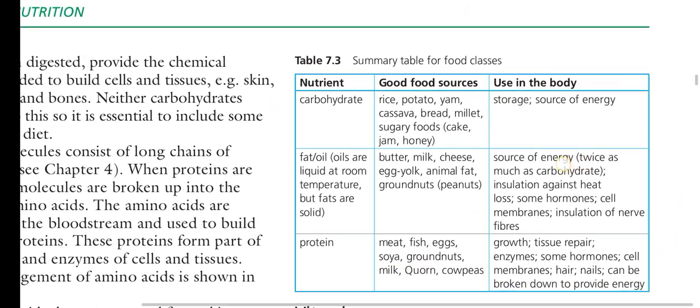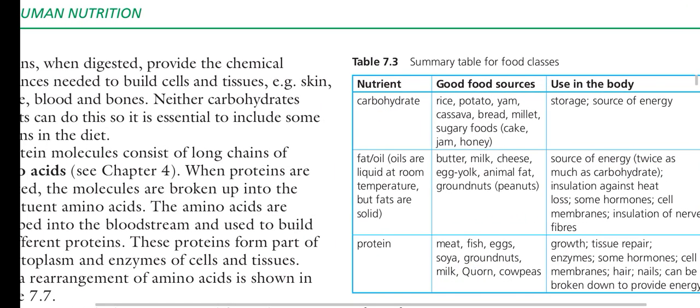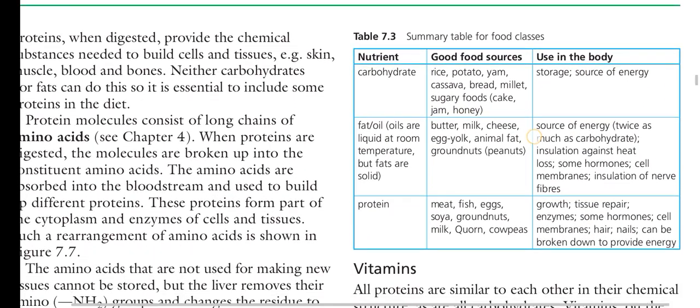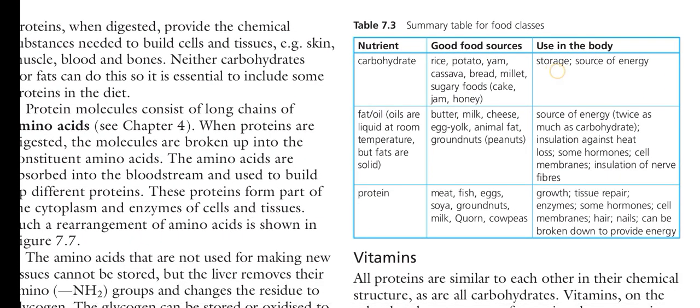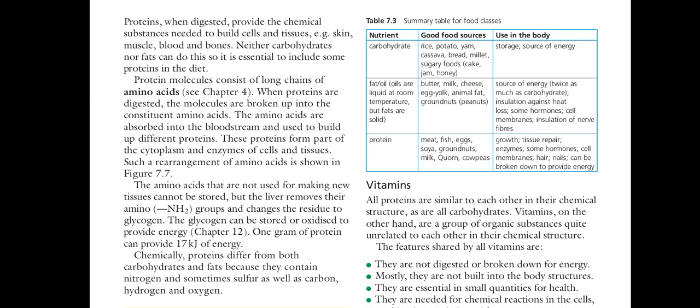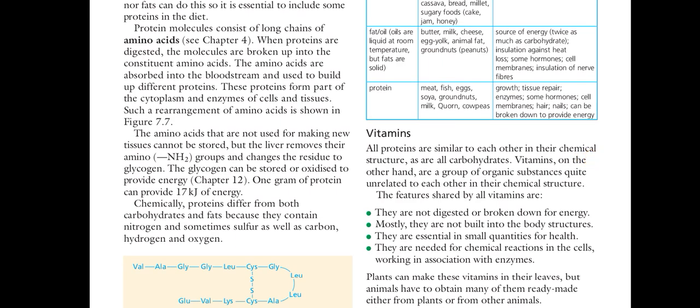So here we have the table. The major carbohydrates present are rice, potato, yam, bread, millet, etc. They are used in the body for storage or as a source of energy, primarily in respiration. Fats and oils, like butter, milk, and cheese, are a source of energy twice that of the same amount of carbs, and provide insulation against heat loss, some hormones, the cell membrane, and insulation of the nerve fibers.